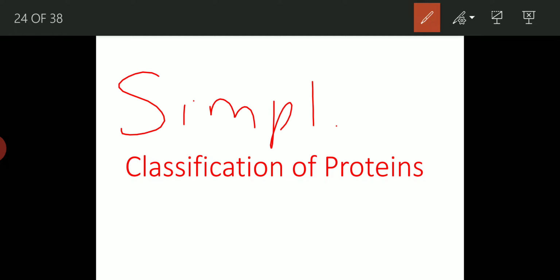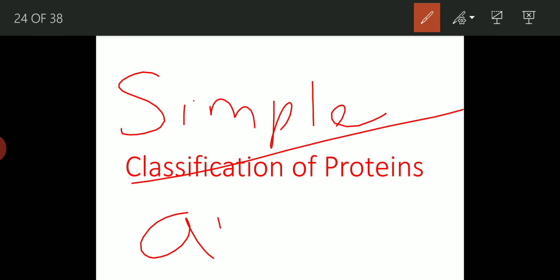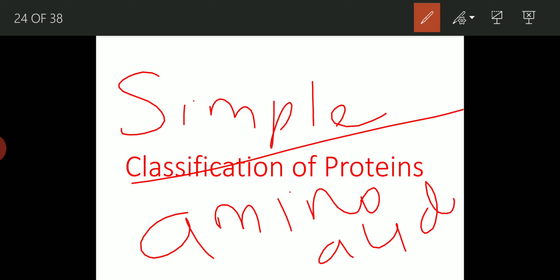Simple proteins. So the simple proteins contain only amino acids, and hence on hydrolysis give amino acids and no other compounds. They contain only amino acids. And on hydrolysis they give only amino acids and no other compound.